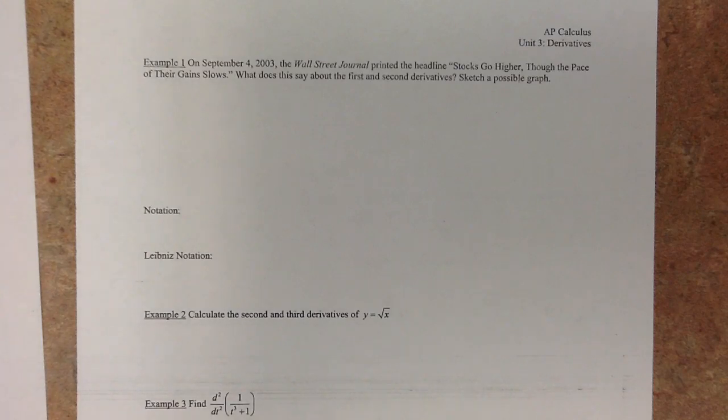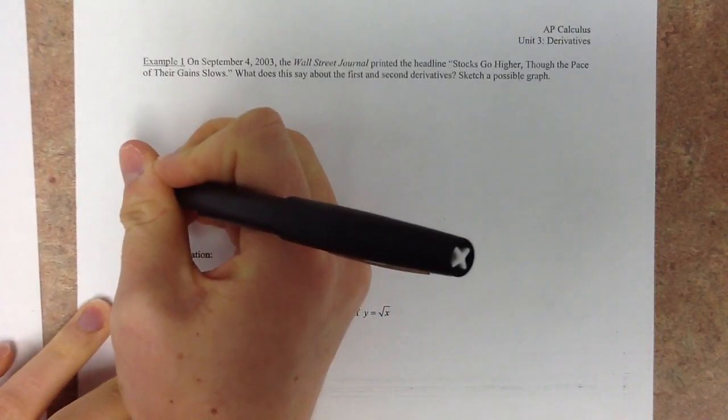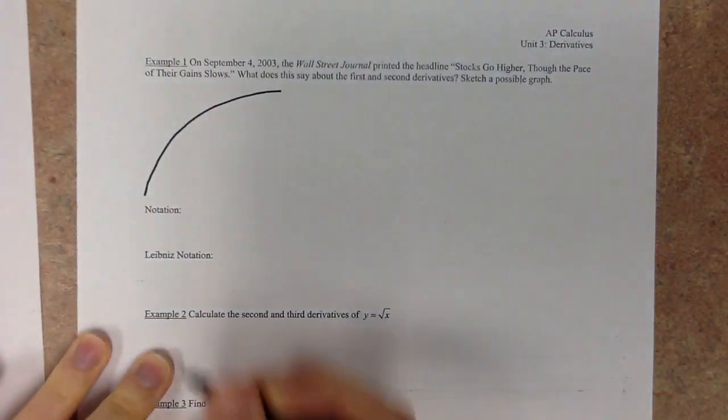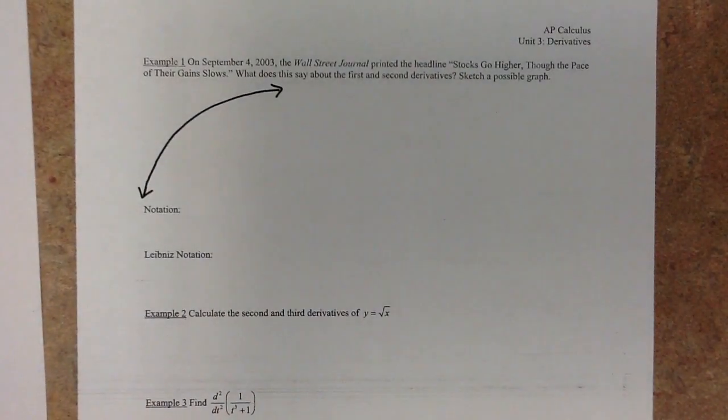So it says stocks go higher. So that to me says that it's increasing. Then it says though the pace of their gains slows. So the stocks are going higher, they're increasing, you've got a positive rate of change the entire time, but they're slowing down. So it's going to look something like this. Something like that. So again, look at the phrase. Hopefully that makes sense to you.